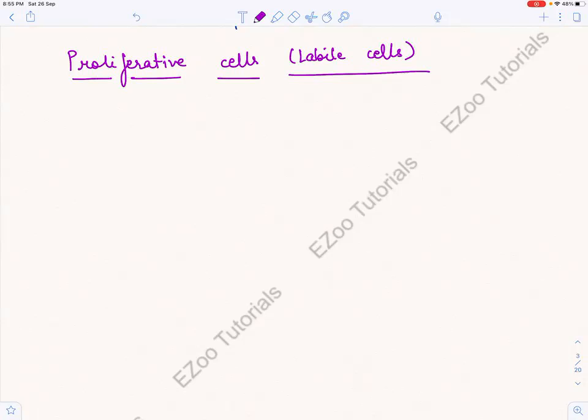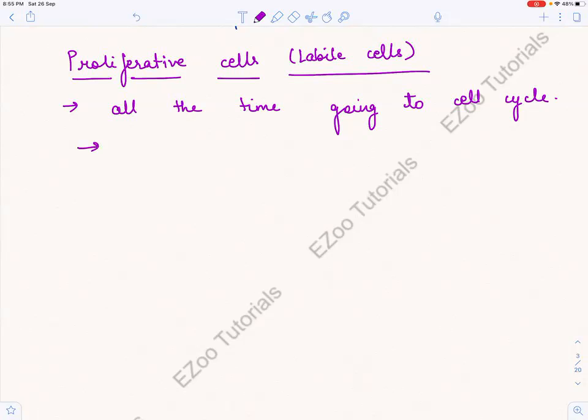So labile cells are what cells? These are those cells that are all the time going to cell cycle, right? ऐसी कौन सी सेल हमें बार बार ग्रोथ की और बार बार रिप्रोडक्शन की सेल को जरूरत है?